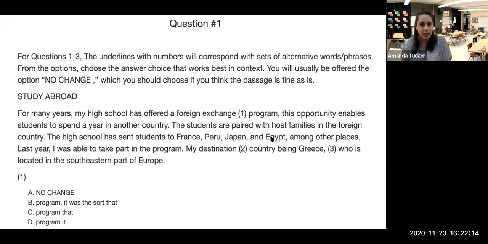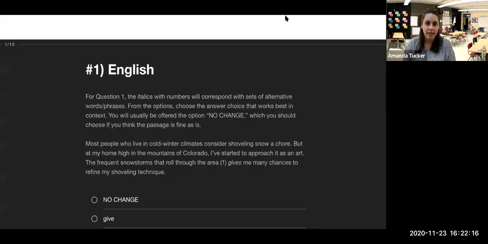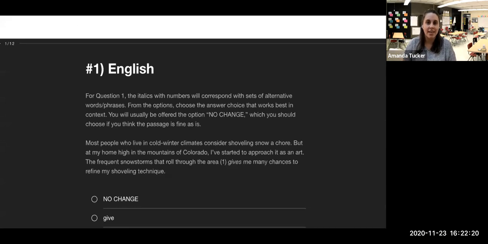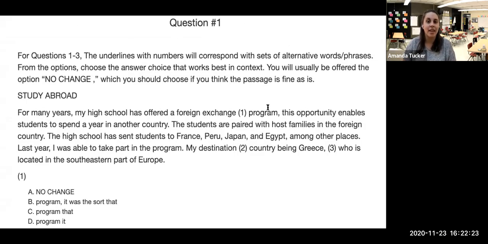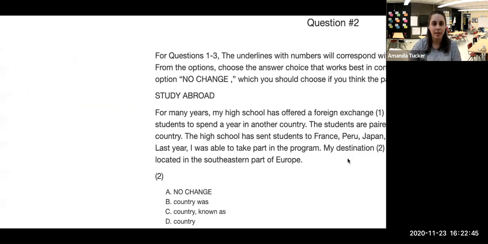When you're actually taking the quiz, I'm previewing it. It will look like this and there'll be a little bit more contrast, so it'll be easier to see. But this is in the review method after you've taken it. So this first one, option 1, is looking at these two words, program, comma, this, and this is a run-on sentence. And so we want to change it to program that opportunity enable students because we want to modify the correct word here. So we would use that instead of this for modifying this clause.